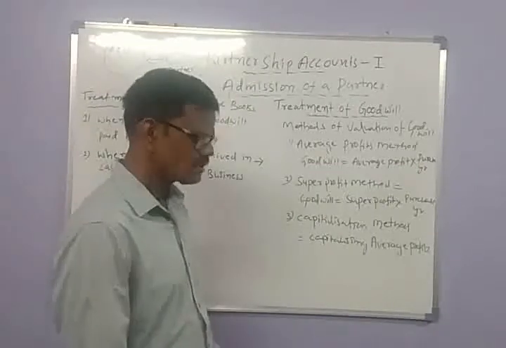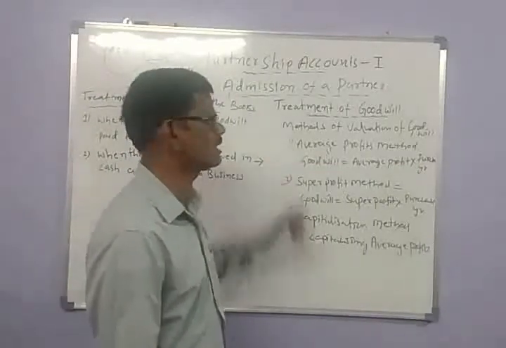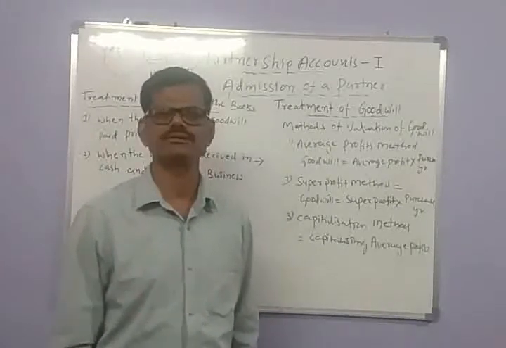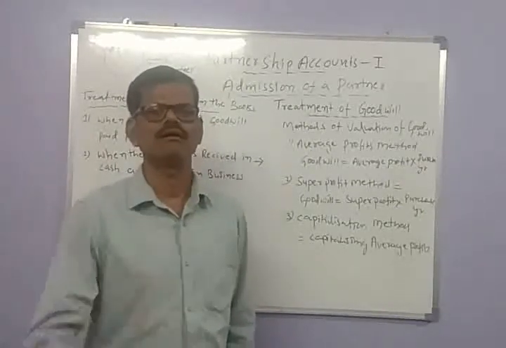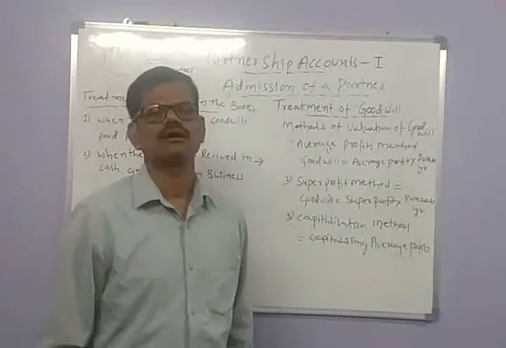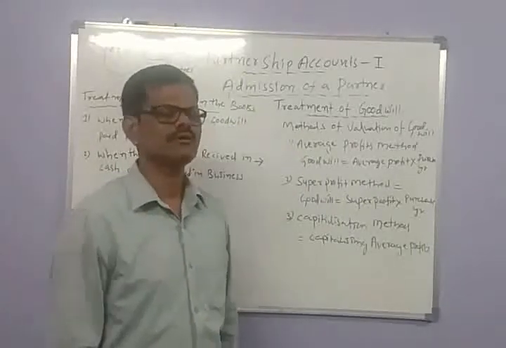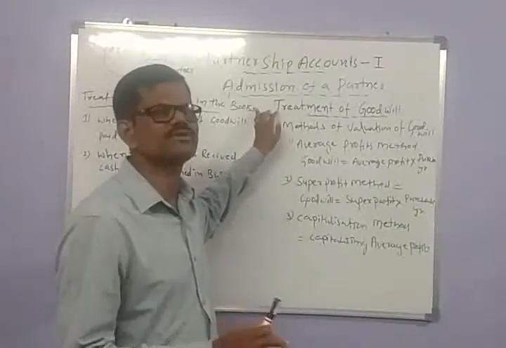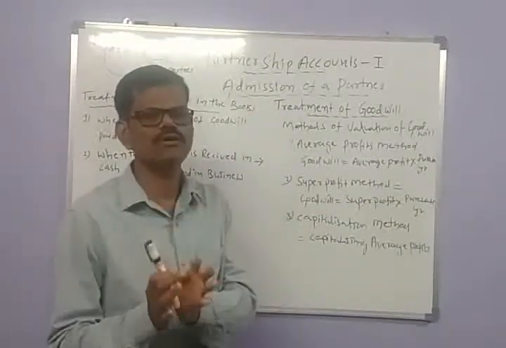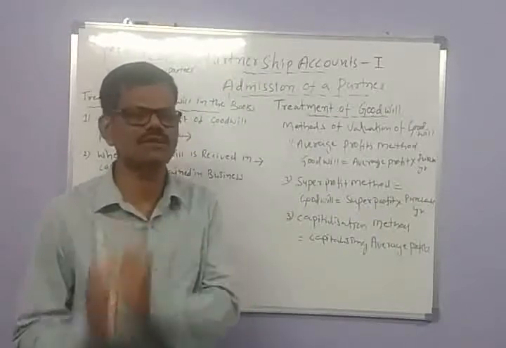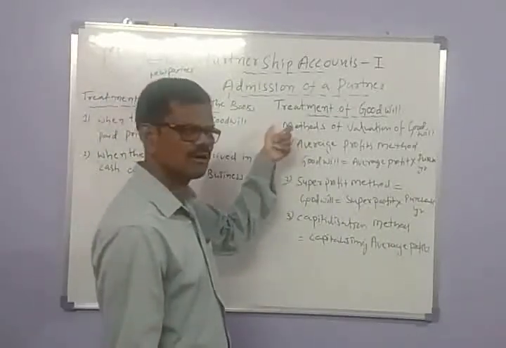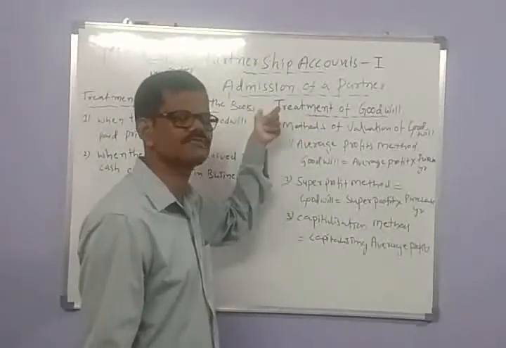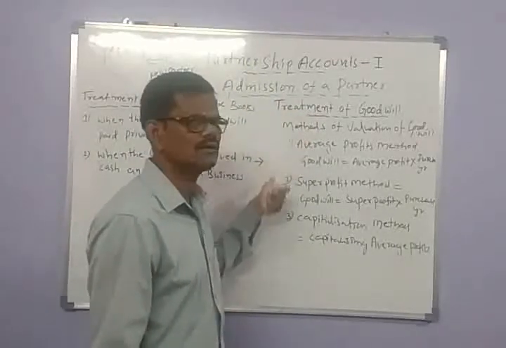Here we have three methods to calculate goodwill. Actually, goodwill is an intangible asset. It is the good name, fame and reputation of the firm. So the reputation, or the good name and fame, is converted into the value of money, or in terms of amount. To calculate what amount of goodwill this firm has, we have three methods.